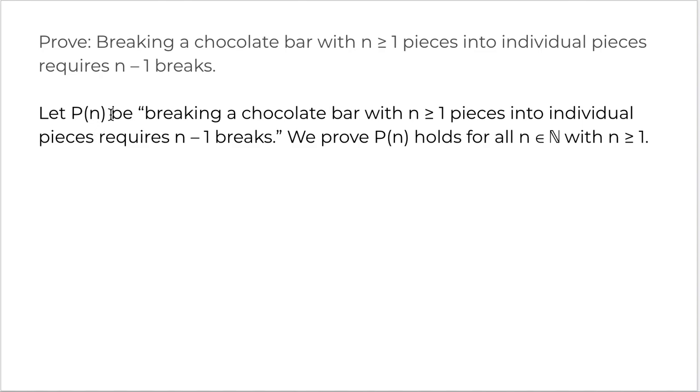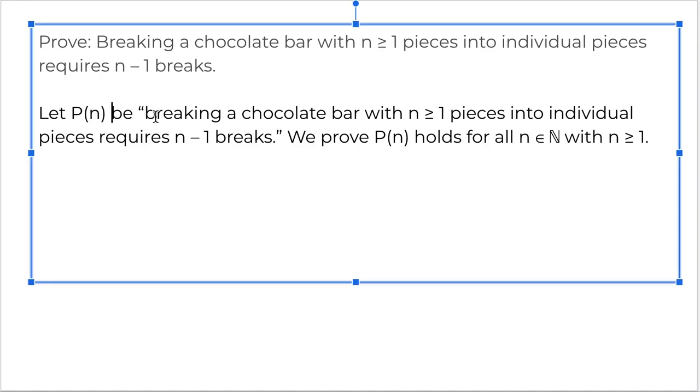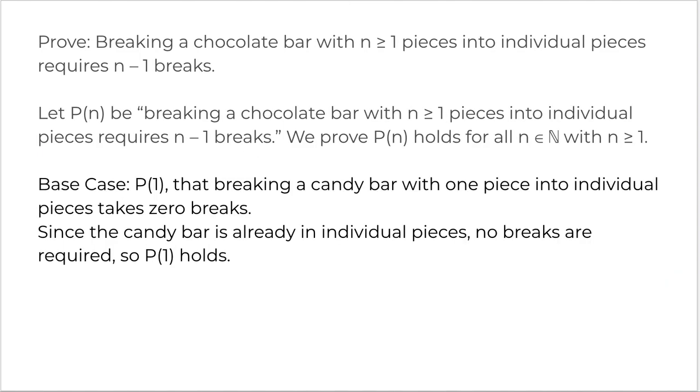So understand the statement that I'm making here: Pn is, breaking a chocolate bar with n pieces into individual pieces requires n minus 1 breaks. The chocolate bar is of n pieces and you're breaking them into individual pieces and it will require n minus 1 breaks. For the base case, you just want one piece, and so to get one piece of the chocolate bar you don't need to cut it. That's 0 breaks, so P1 requires 0 breaks, and that is exactly n minus 1, that is 0, right? So we can say P1 holds true.